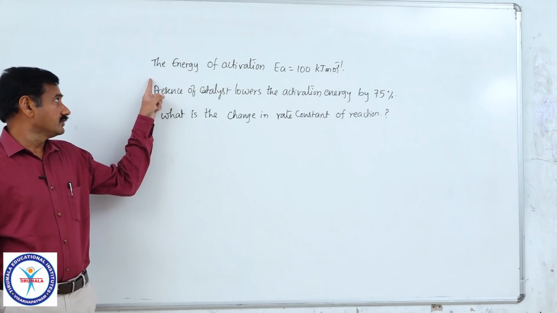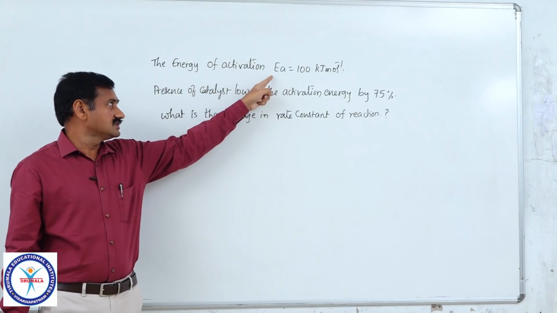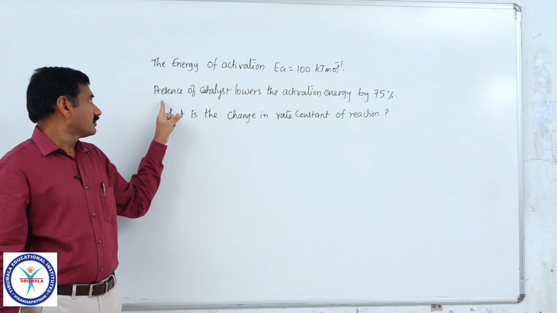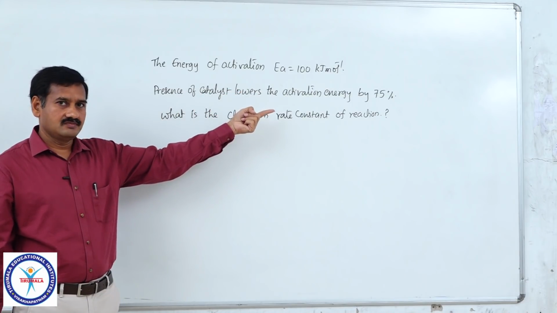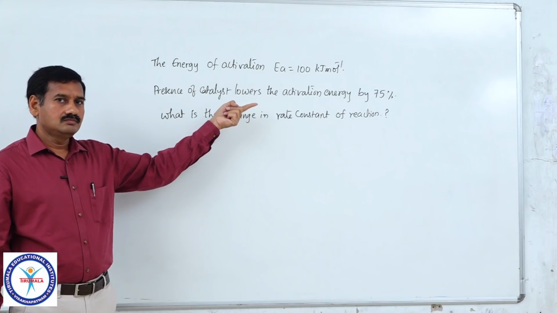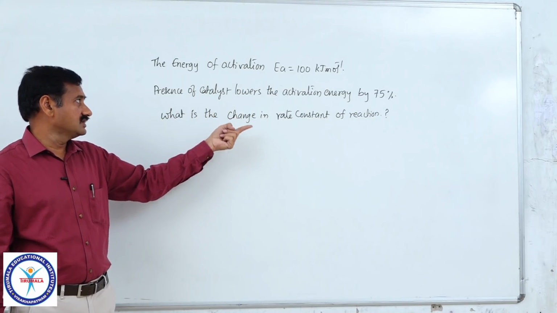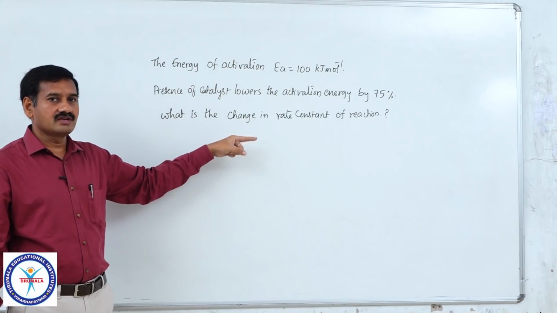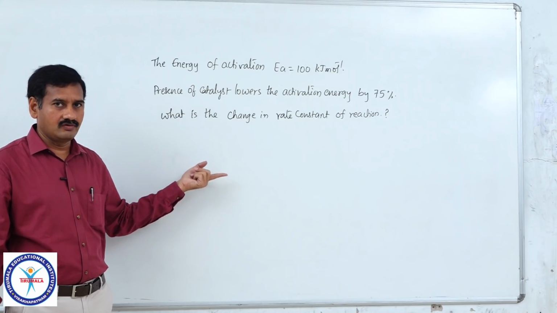This is the question given to you. Energy of activation of a reaction is 100 kilojoule per mole. The presence of catalyst lowers the activation energy by 75%. Then what is the change in rate constant of the reaction? Means in absence of catalyst to in presence of catalyst, what is the rate constant value? How many times the rate constant value changed? That you have to find out.